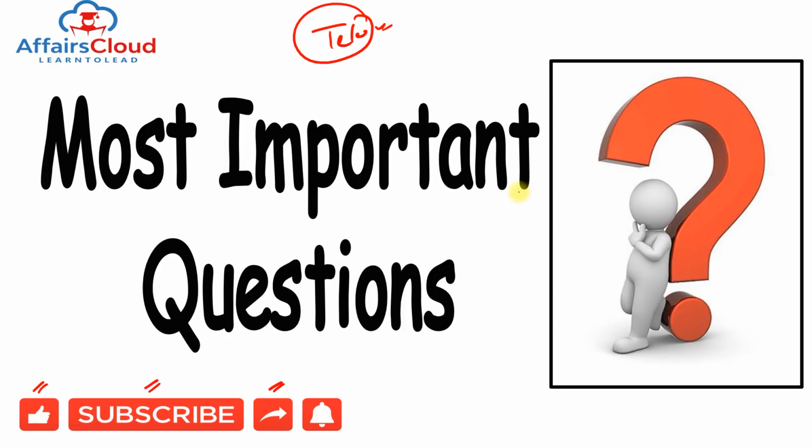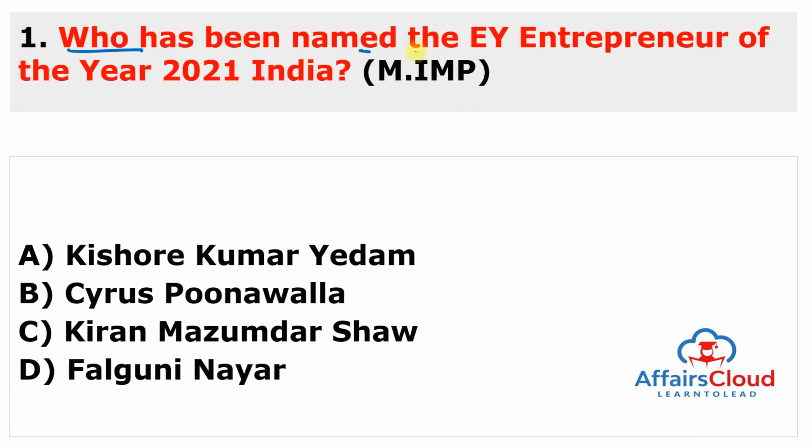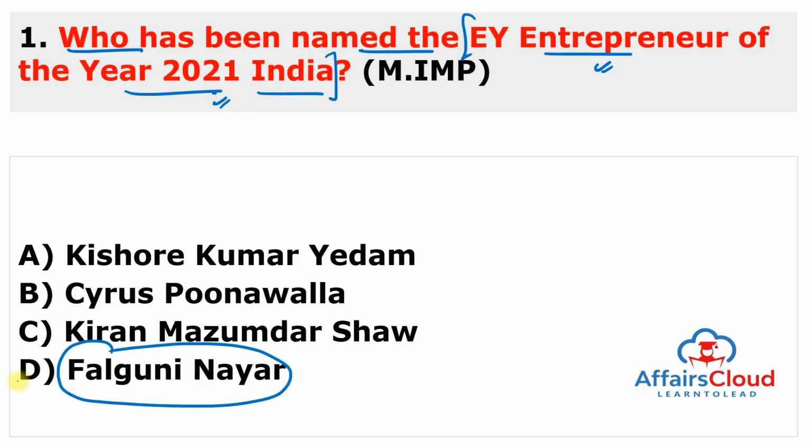Here is the first question. Who has been named as EY Entrepreneur of the Year Award 2021 India? Very important question, and you have to remember the keyword. Entrepreneur of the Year 2021 India goes to Falguni Nair. Very important lady. Answer of this question is D.